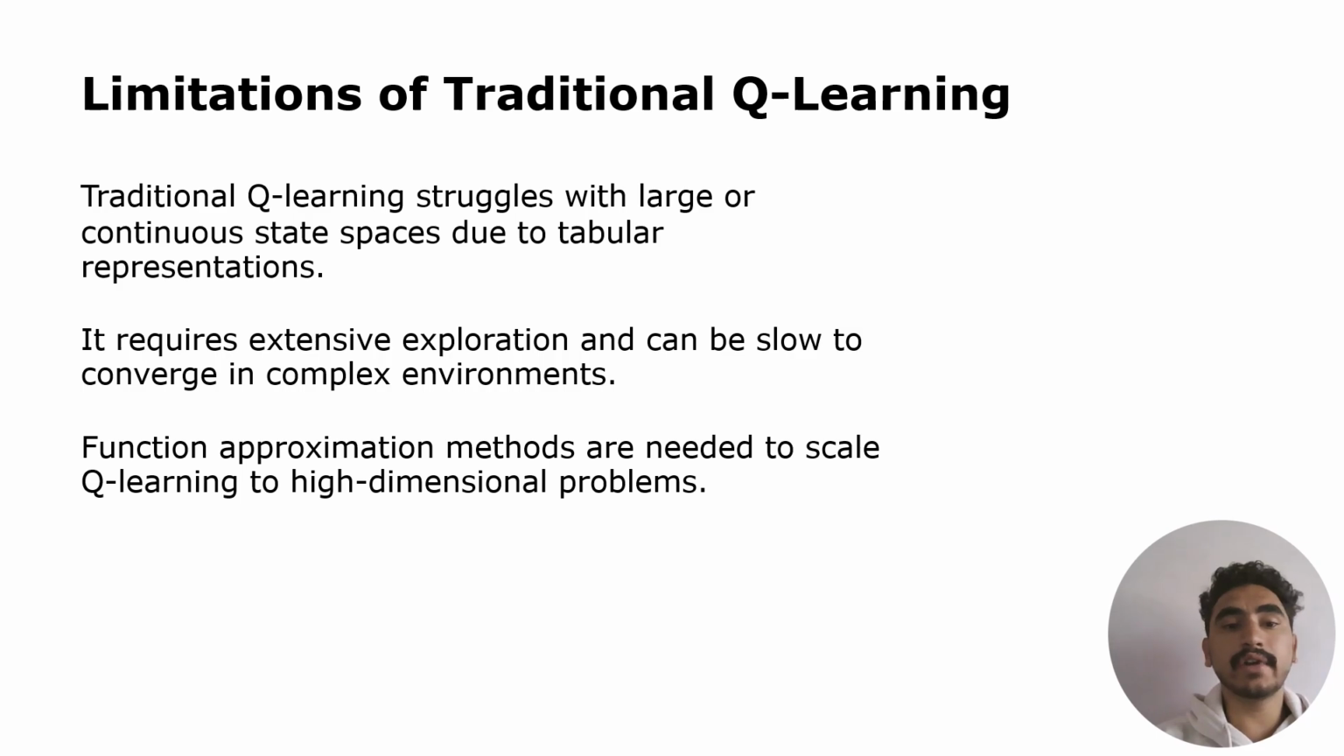And we can see limitations of traditional Q learning. Traditional Q learning struggles with large or continuous state spaces due to tabular representations. It requires intensive exploration and can be slow to converge in complex environments. And function approximation methods are needed to scale Q learning to high dimensional problems. Like we can see lack of flexibility and limited engagement from passive learning in the Q learning.